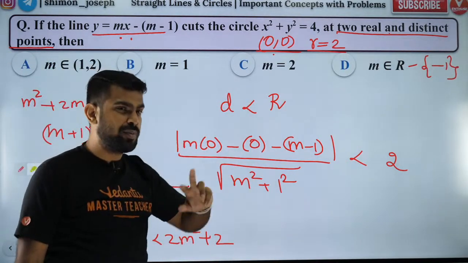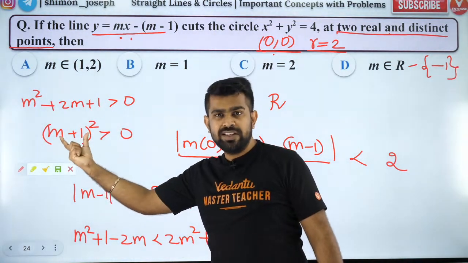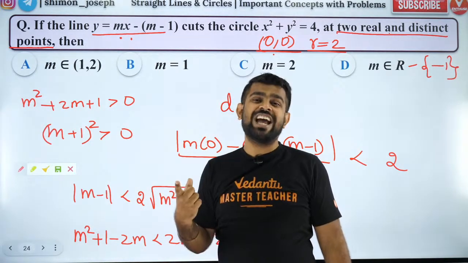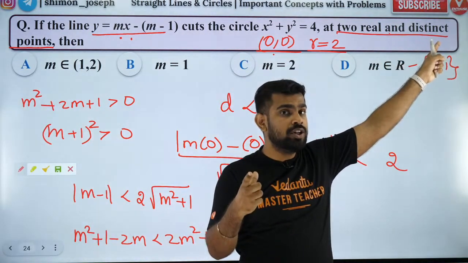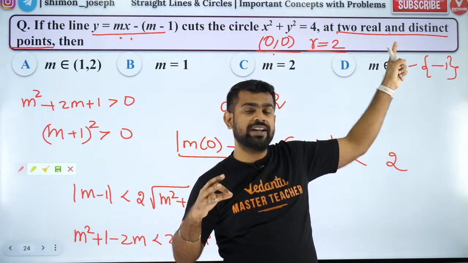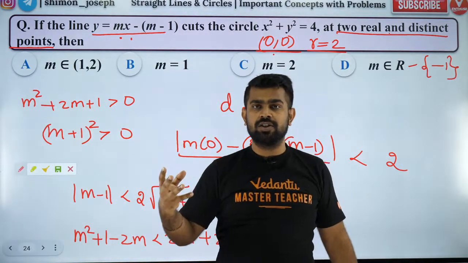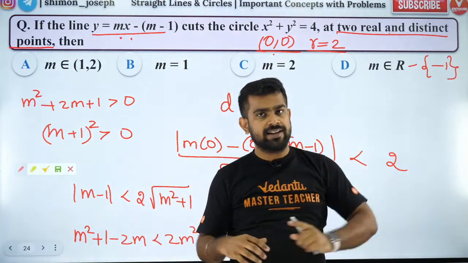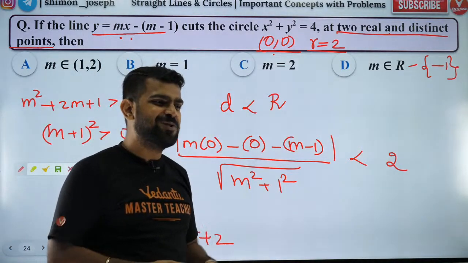So here also the answer is not perfect. Because if m is minus 1, this will be 0. Is 0 greater than 0? No. 0 is equal to 0. But if equality happens, it will have real and equal roots. But they want distinct roots. Real and equal roots means tangent. So I don't want tangent, I want secant only. Secant only means this inequality has to be strict. It should be greater than. So greater than means m equal to minus 1 does not satisfy. So you have to remove that alone. That is the right answer. Got it? Very nice question.